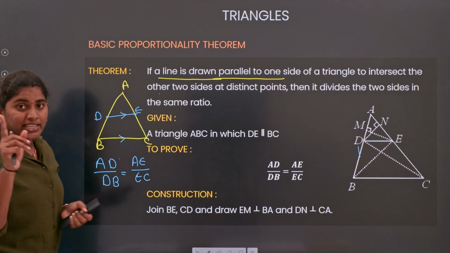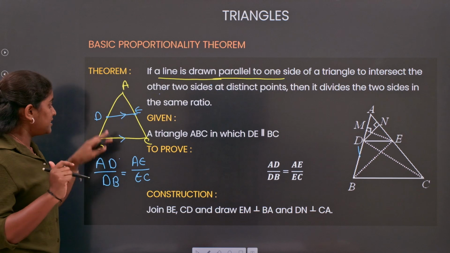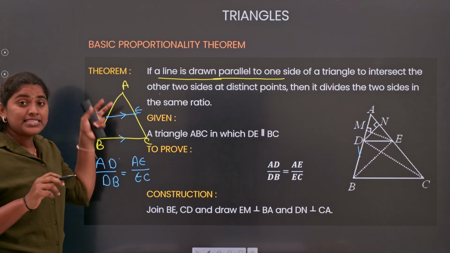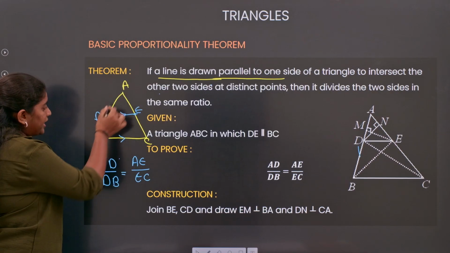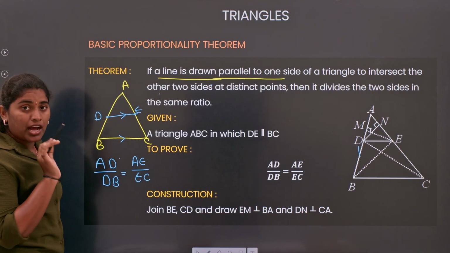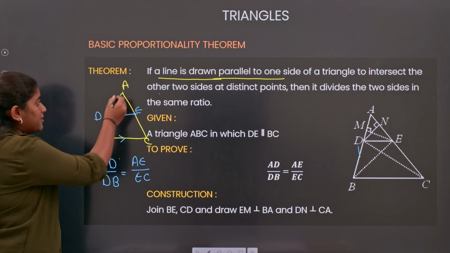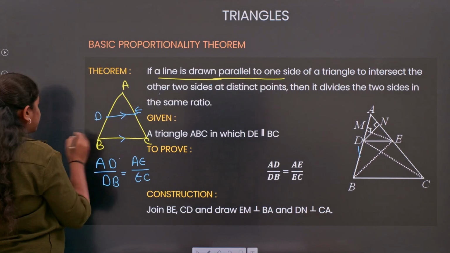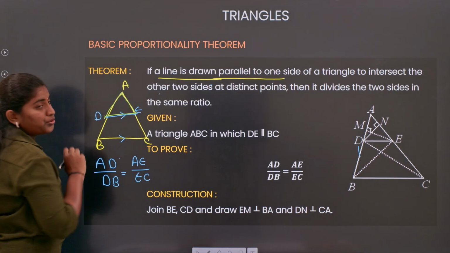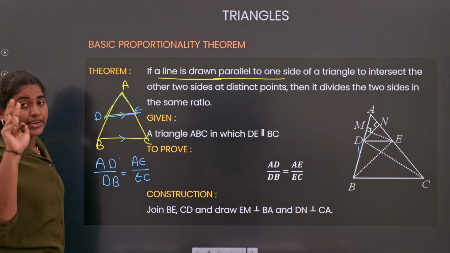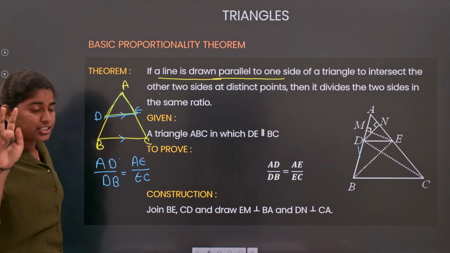Okay. So for that reason, what I am doing here is that DE is giving us two triangles, that is ADE and ABC, right? Now, for the triangle, I will highlight here, just look. For the triangle ADE, I am going to take the two heights. It means I am going to take the two altitudes.